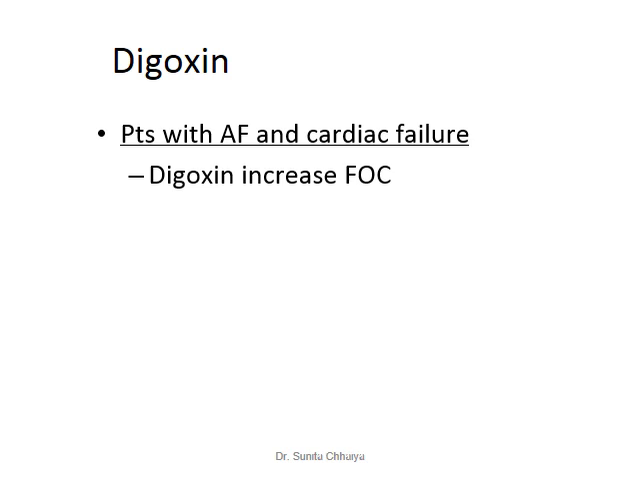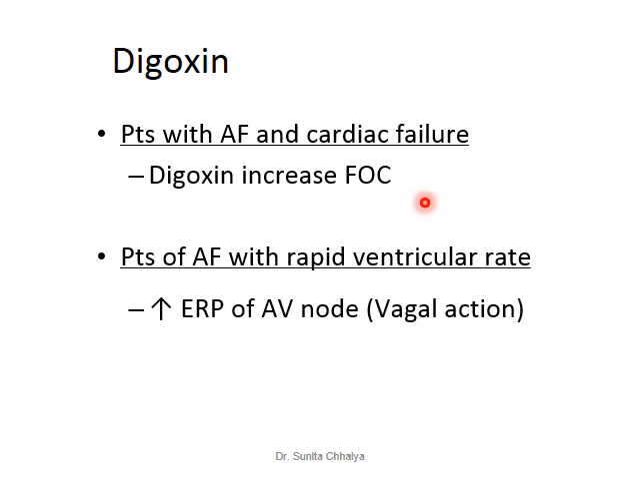Digoxin can be used for controlling the ventricular rate in a patient with atrial fibrillation with cardiac failure by increasing the force of contraction, and it reduces the ventricular rate in atrial fibrillation by decreasing the number of impulses that are able to pass through the AV node, by increasing the effective refractory period of the AV node through its vagomimetic action.